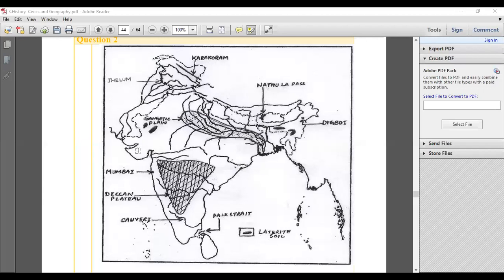If a river is flowing in this direction, this becomes your left hand side and this becomes your right hand side tributary. And if the river is going towards the upper side, then this becomes a right and this becomes a left side. You have to go with the flow of the river to identify that.